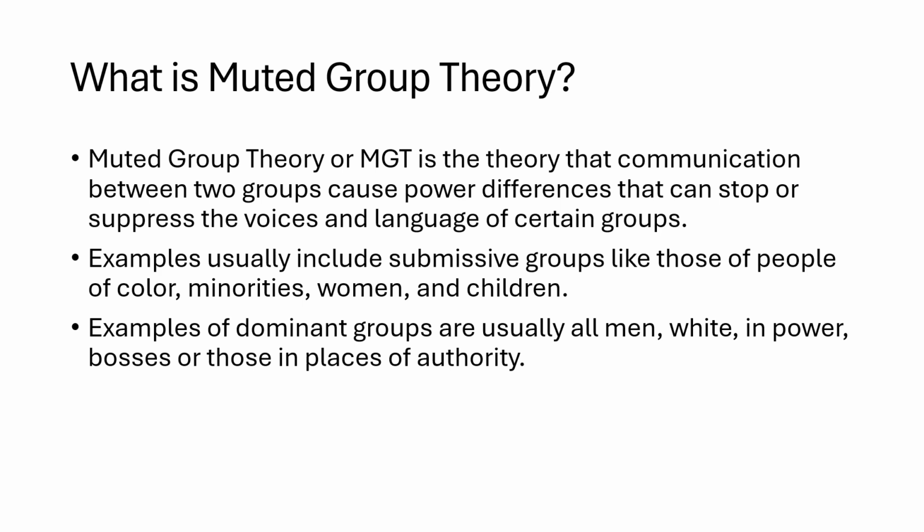And examples of the dominant groups, the ones in power, are usually men, white people, and those in places of power, bosses, or places of authority. So you see a lot of different examples of muted group theory with these certain dynamics between either men and women, or bosses and subordinates, adults and children, or white people and people of color or different minorities.